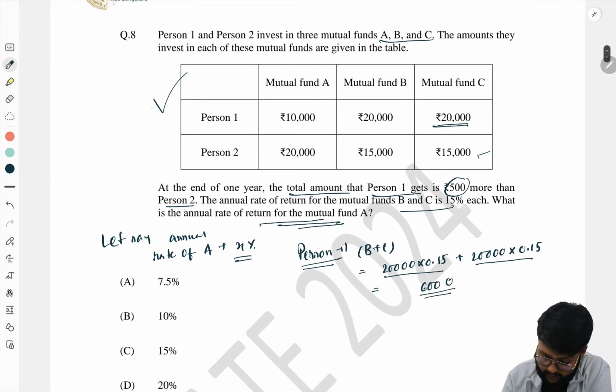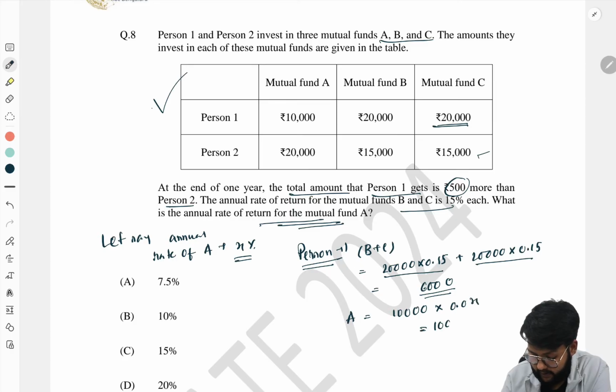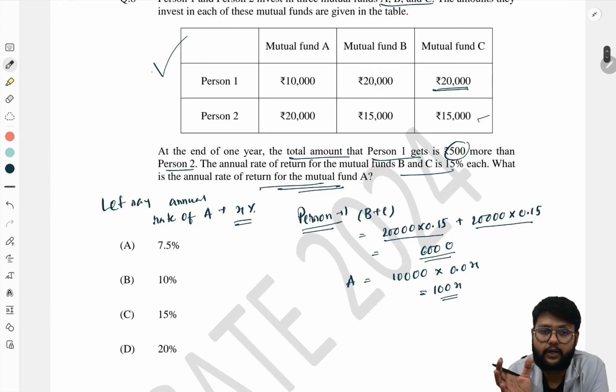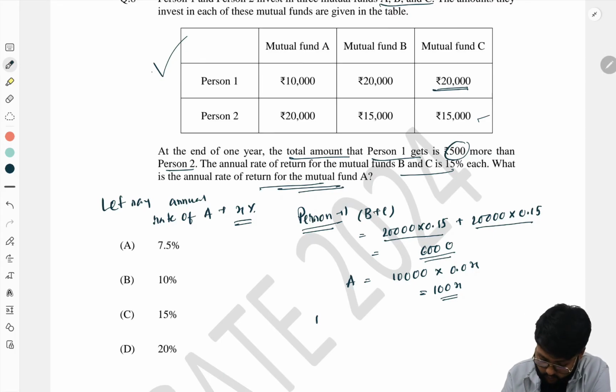And for A it is just X percent, so it is 10,000 into 0.0x, that is 100x. So the total amount person 1 gets from the mutual funds is, with 20, 20 and 10 invested.